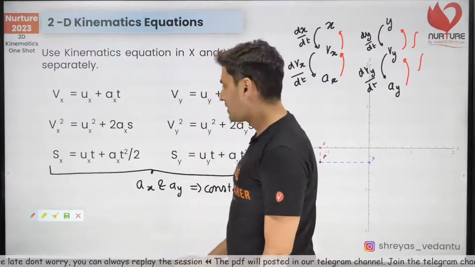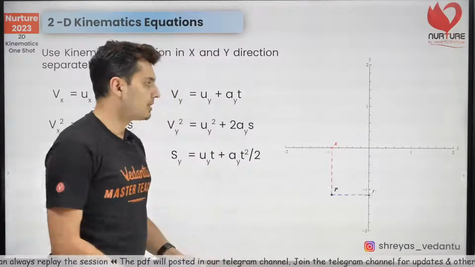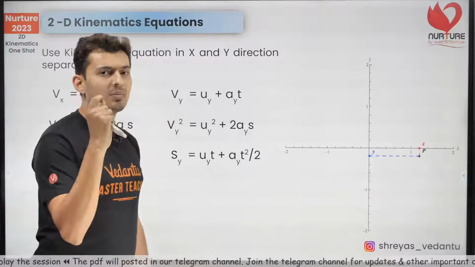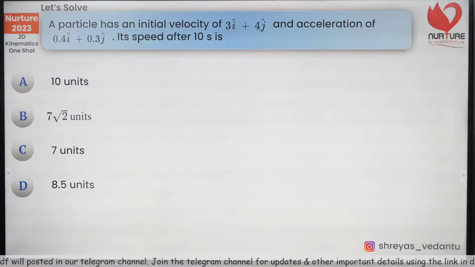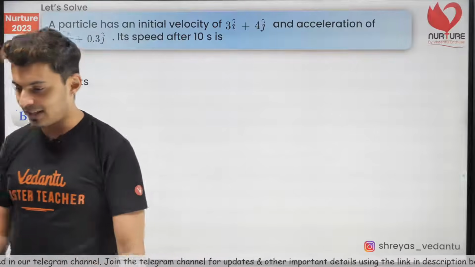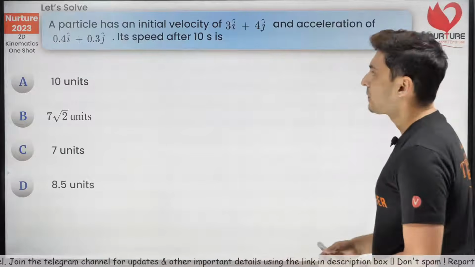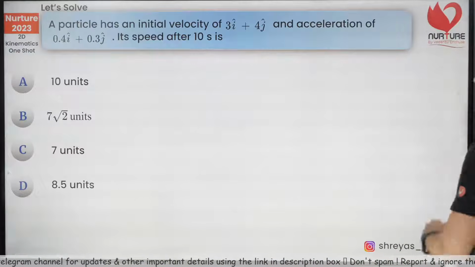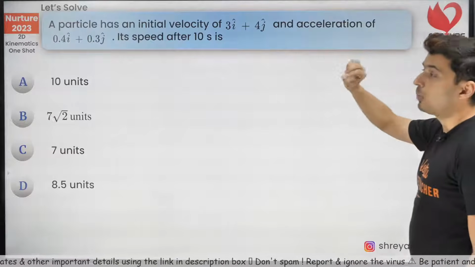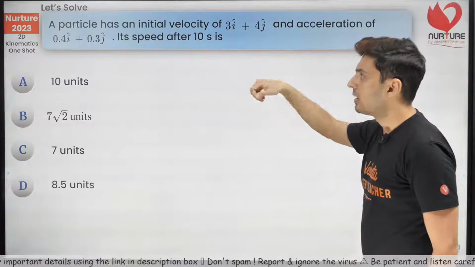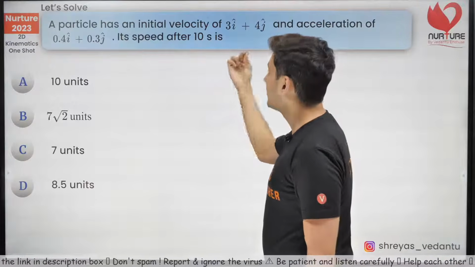Alright, now let's solve some questions so that you can get a better feeling of how exactly to solve two-dimensional questions, and I have collected some excellent questions for you guys to understand this concept. Here is the first question. A particle has initial velocity of 3i cap plus 4j cap and acceleration of 0.4 i cap plus 0.3 j cap. How much will be the speed of the particle after 10 seconds?